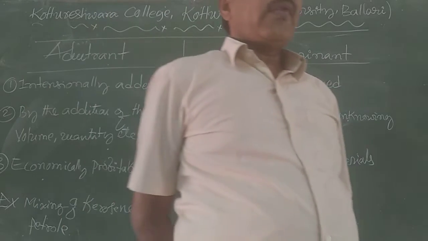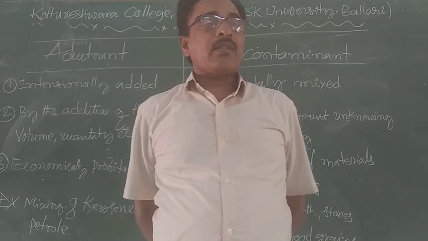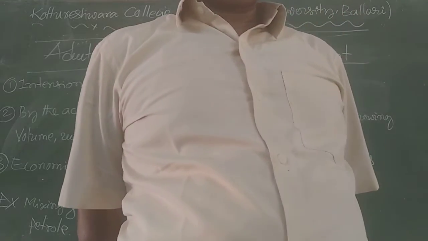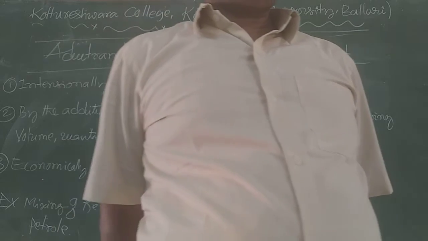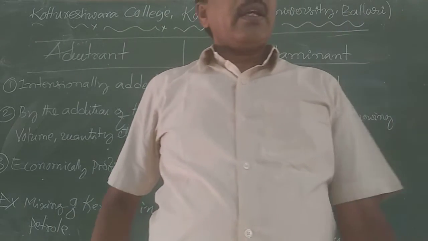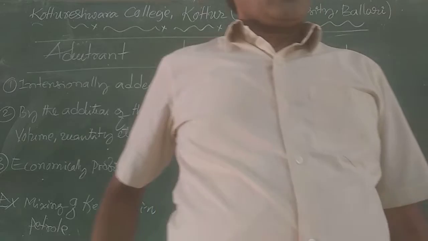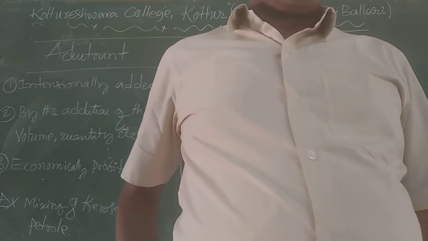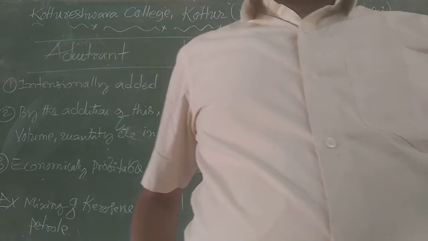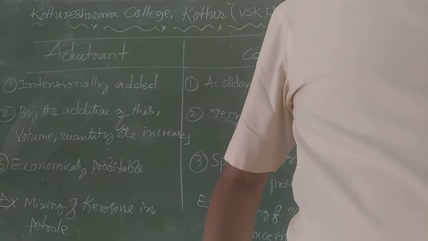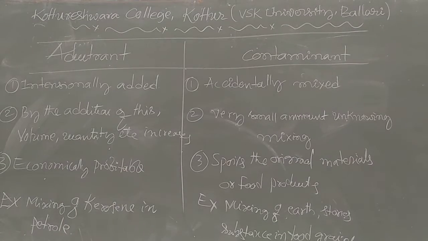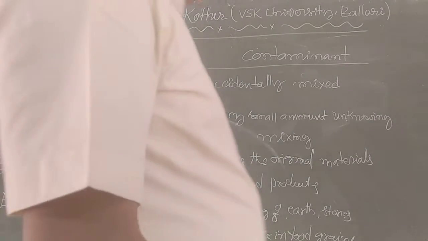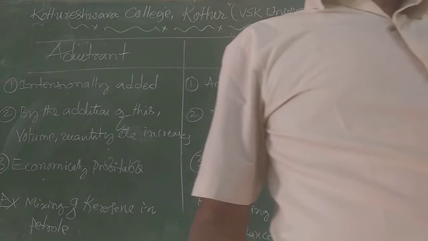Now, let us go to food contamination. Food contamination refers to the presence of harmful chemicals and microorganisms in food which can cause consumer illness. While you are drawing milk, I will give you one more example.